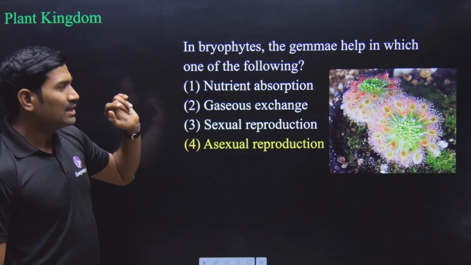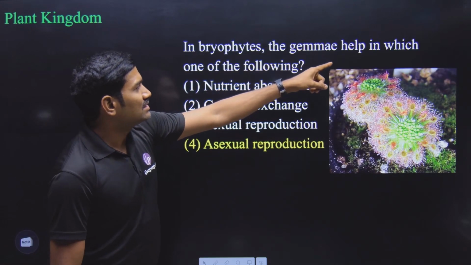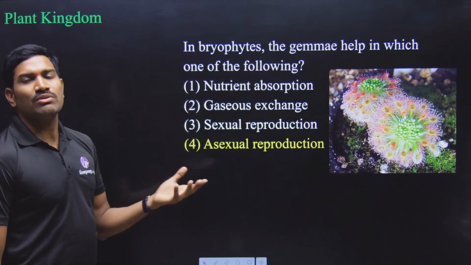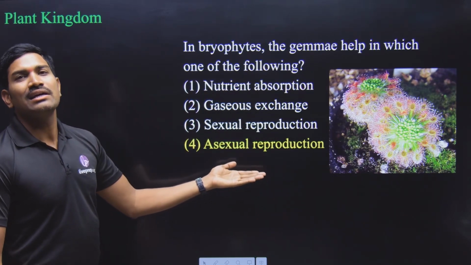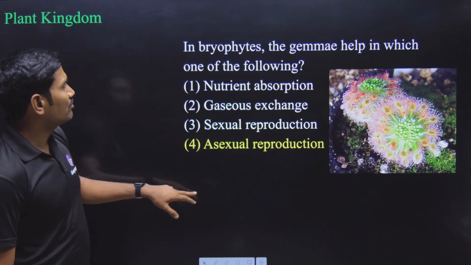Next one is also from the plant kingdom. In the bryophytes, the gemmae help in which of the following? What is the advantage of these things? They are helpful in asexual reproduction. So the answer is option 4 here.